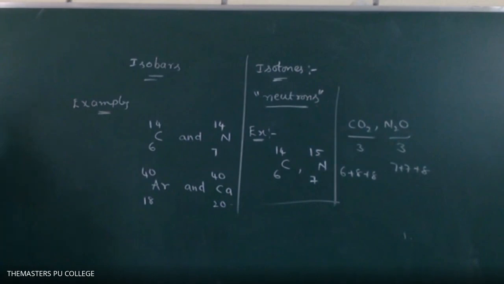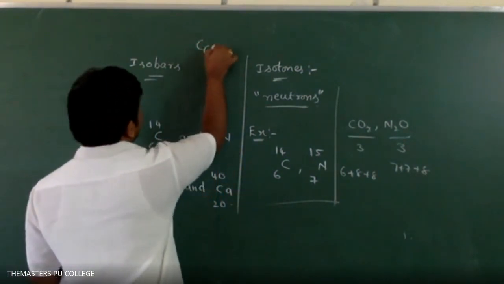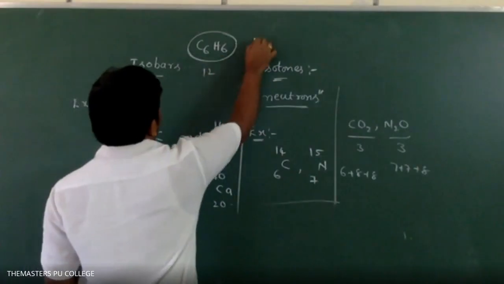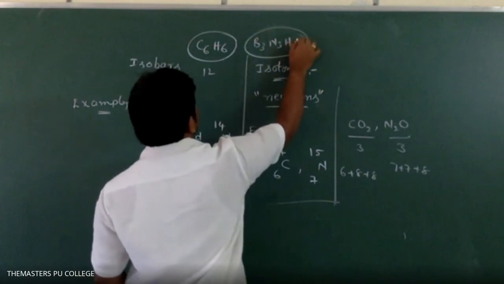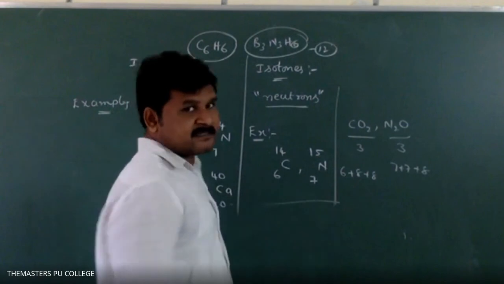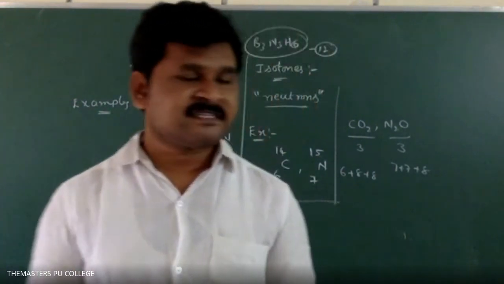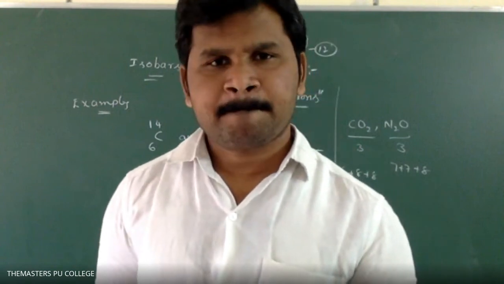Another example: C6H6 and B3N3H6. C6H6 has 12 atoms, and B3N3H6 also has 12. Like that, the electrons should also be the same. They are called isosters. Okay?